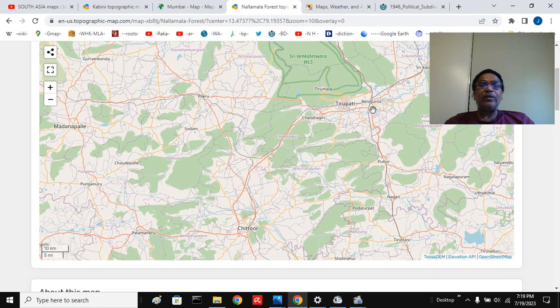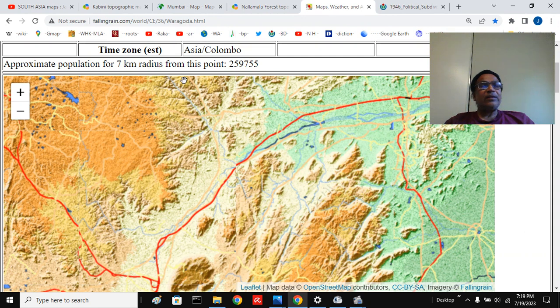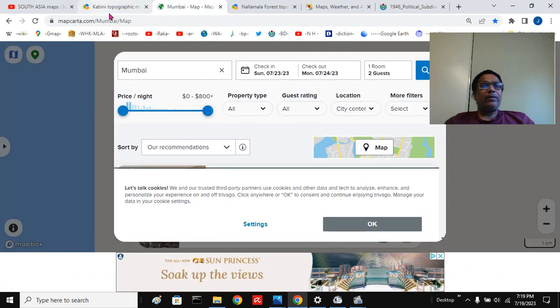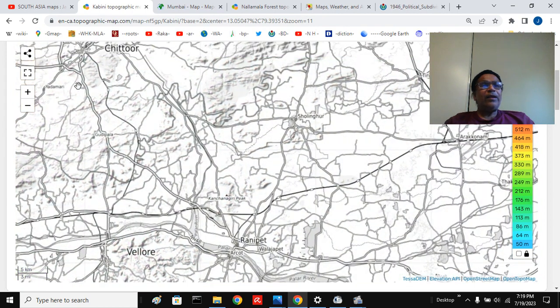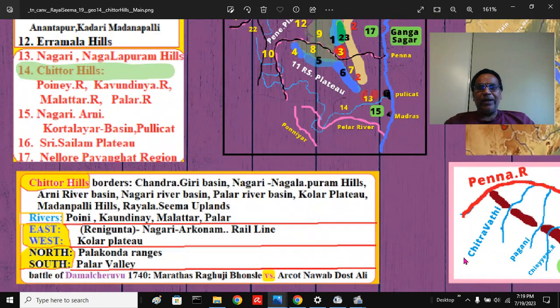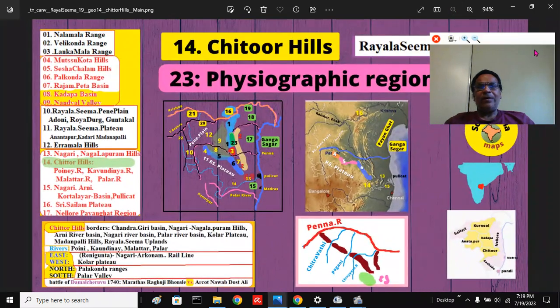This is Tirupati, Renigunta, Bakrapet to Palamaneru. This is Madanapalli. This is the mountain ranges. On the other side, east side, is this railway track. That's the railway track we looked at, and that is about the fascinating Chittoor hilly regions of the RayalaSeema Ceded district we talked about today.